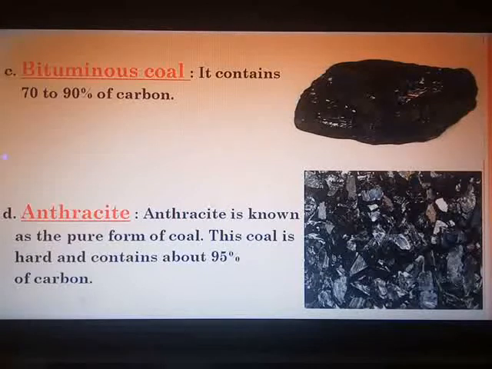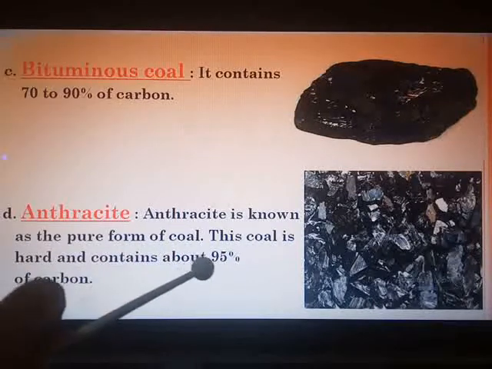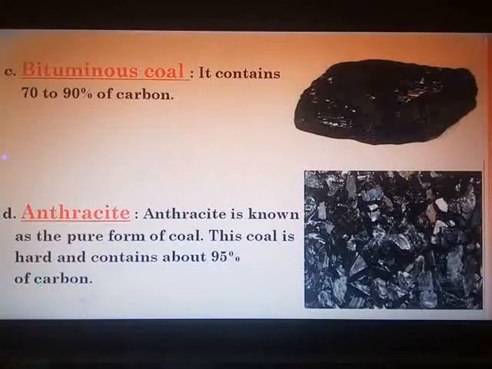And the last type is anthracite, which is known as the pure form of coal and is hard, containing about 95% of carbon, and hence you know why it is known as the pure form, because it contains the maximum percentage of carbon. So get prepared with this answer. Different points can be asked under MCQs, objectives, or it can also be asked as a brief question.